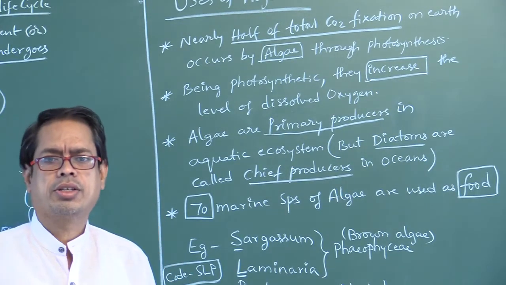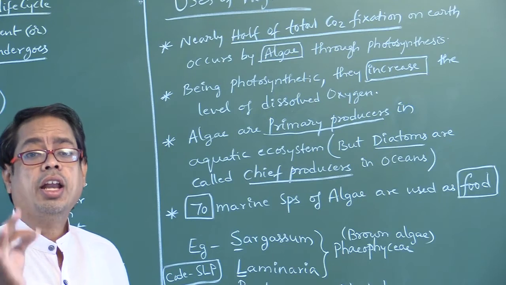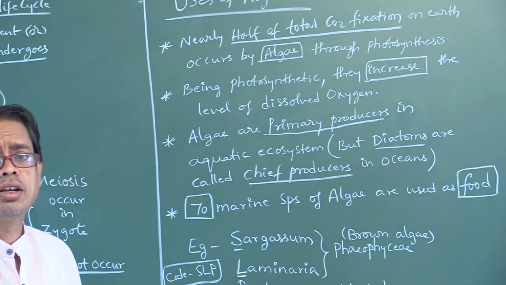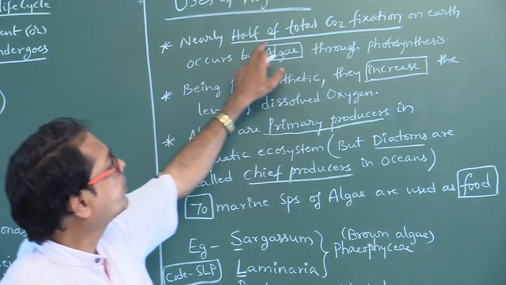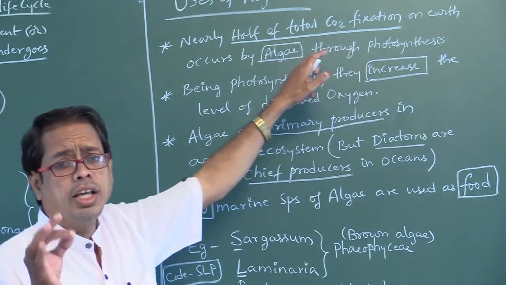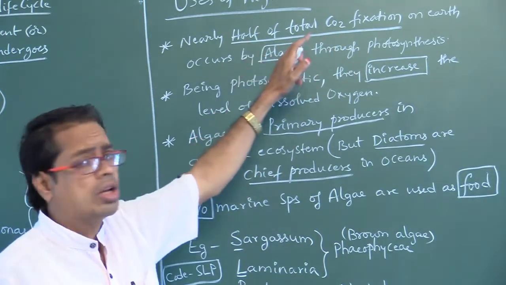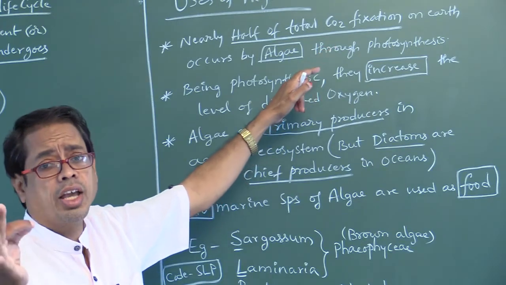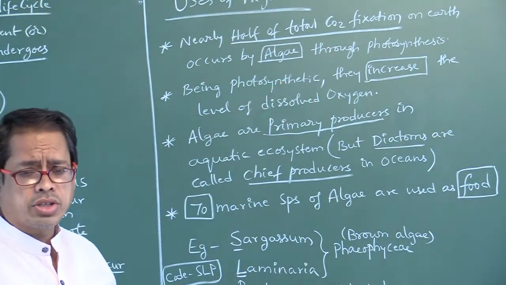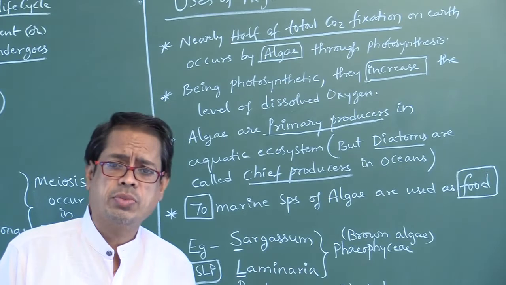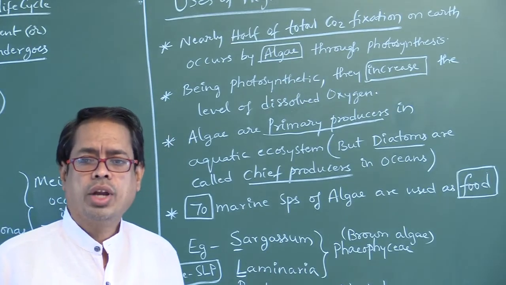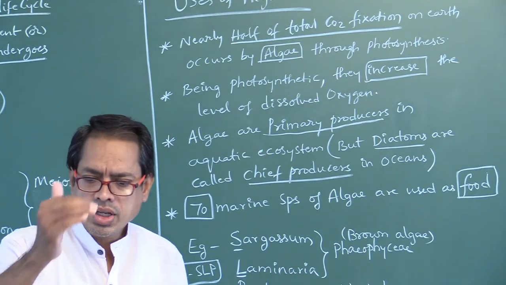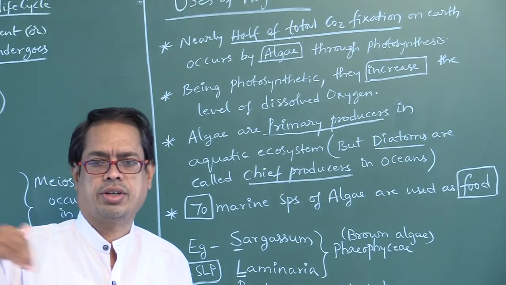CO2 is fixed by which process? Photosynthesis. During photosynthesis, CO2 is fixed and O2 is released.